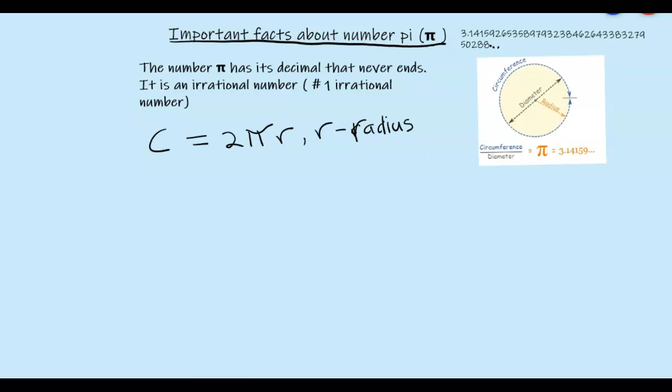There is a relationship between radius and diameter: 2 radii give us a diameter. So if you have been given a diameter and you decided not to go to radius, you can just say circumference is pi times diameter, pi d, where d is the diameter.